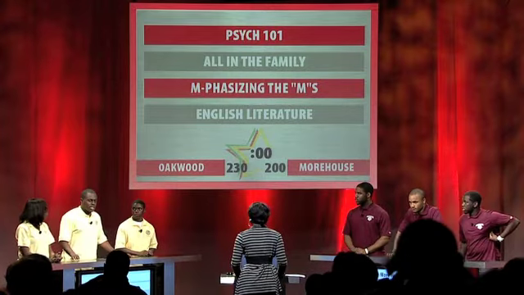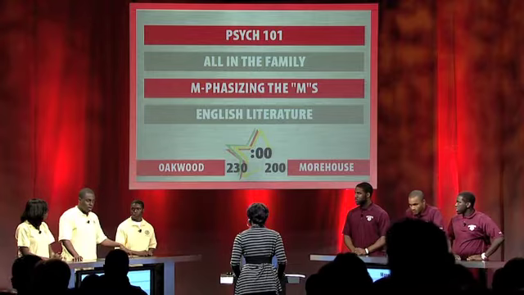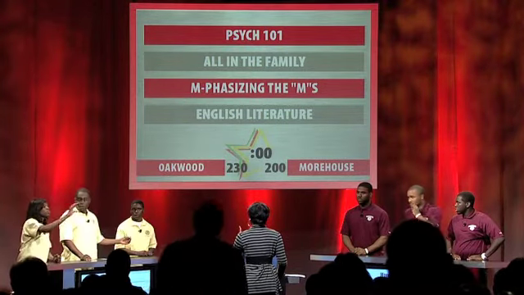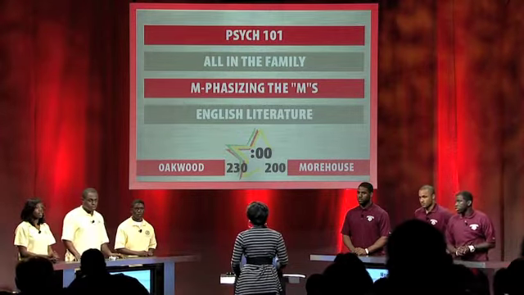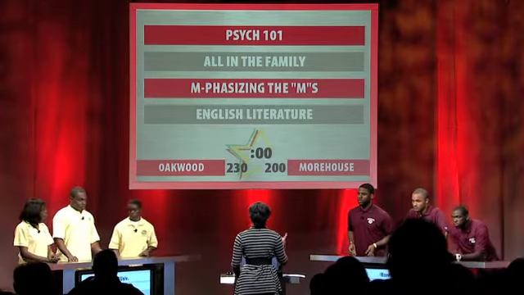And we have a question. Not our last bonus. We only got 10 points. We don't get part for the insanity, or no? You have 5 points for that part, and then the second part that you answered correctly was 5 points. Okay, so 10 altogether. All right, and the score is still close. Oakwood 230 and Morehouse 200.